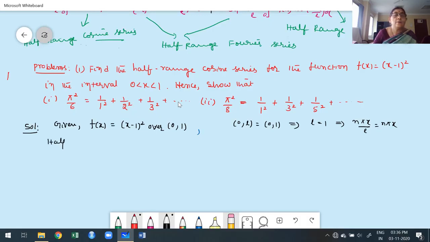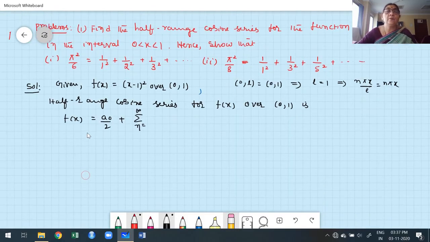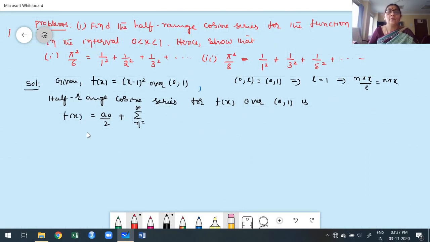Half range cosine series for f of x over the interval 0 to 1 is f of x equals a naught by 2 plus summation n ranging from 1 to infinity a n cos of n pi x, because L is equal to 1.